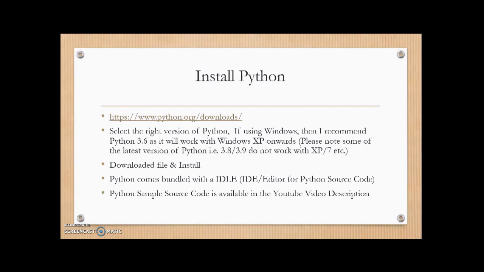Download the file and install it. Once you install it, Python comes bundled with the IDLE editor for Python source code. And also the Python source code that I've used is available in the YouTube video description.